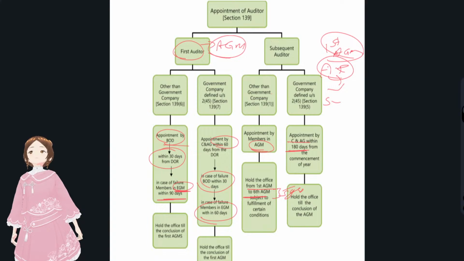The AGM also mostly would be 180 days from the closure of the financial year. The due date of the AGM is September 30th, and here also 180 days more or less comes to the end of September. For a government company, there is no 5 year limit. Till the conclusion of the next AGM, he will be appointed and will continue his office till then.